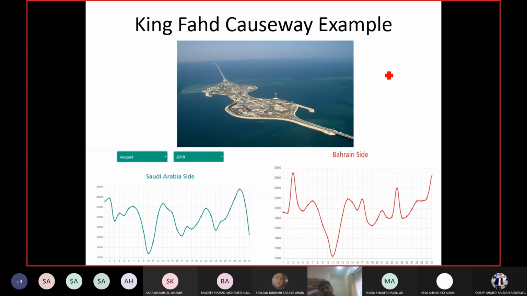It is shown in the picture as well. What is the barrier between Saudi and Bahrain? Come on. You cannot answer this.